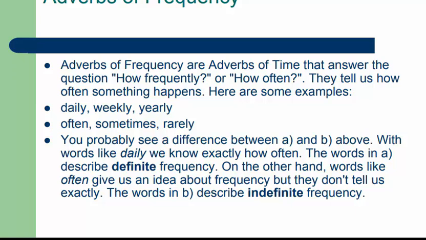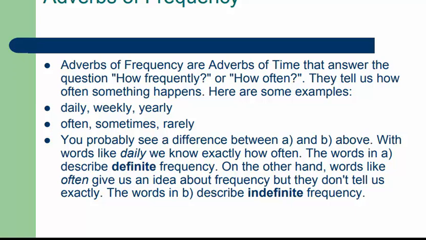So what is discussed in this paragraph is that there are two types of frequency. One is the definite frequency and the other is the indefinite frequency. If I use words like daily, weekly, yearly, they show exactly how often I do this. They show the exact time, the exact frequency of that thing.